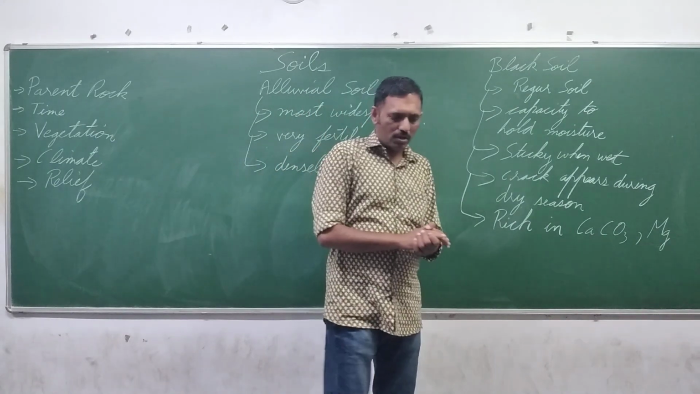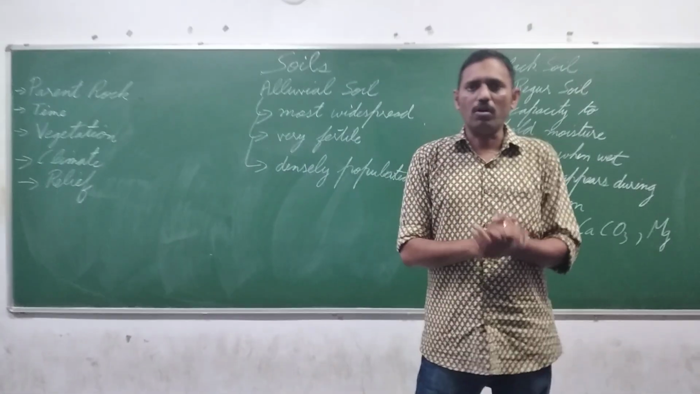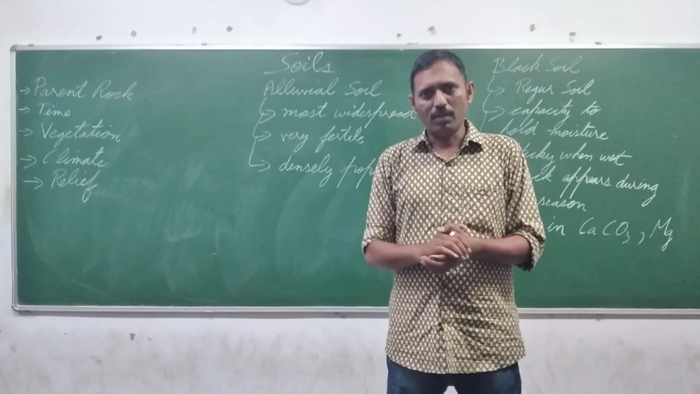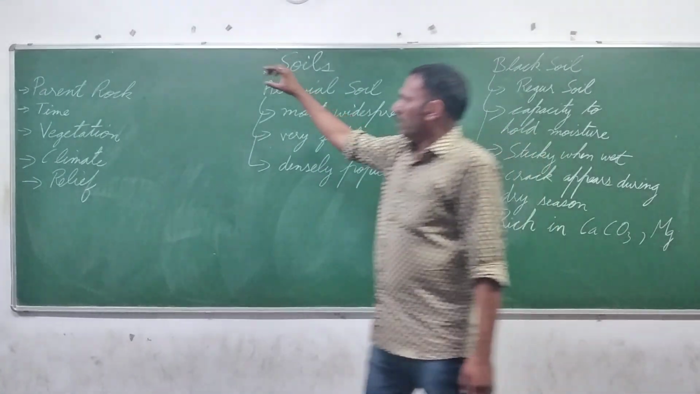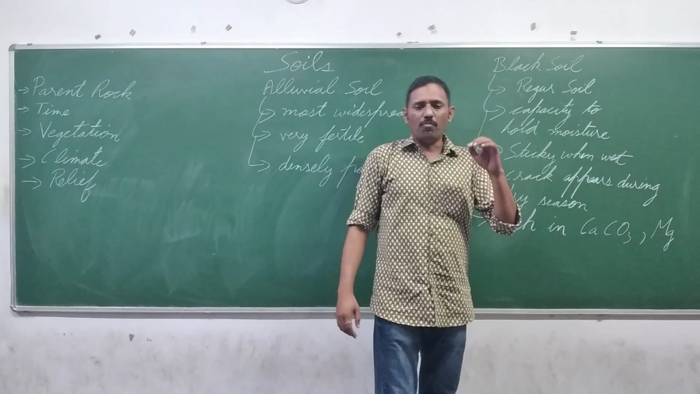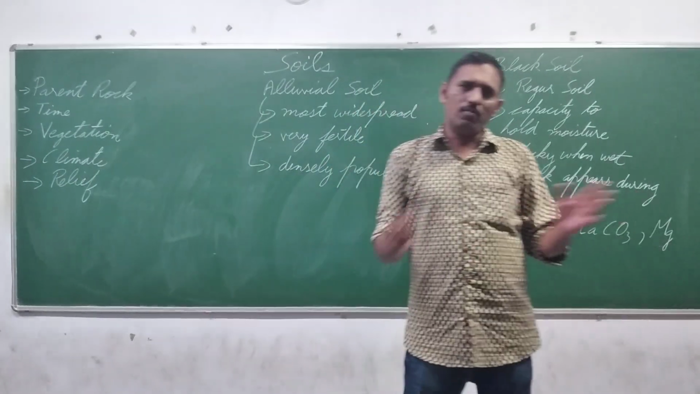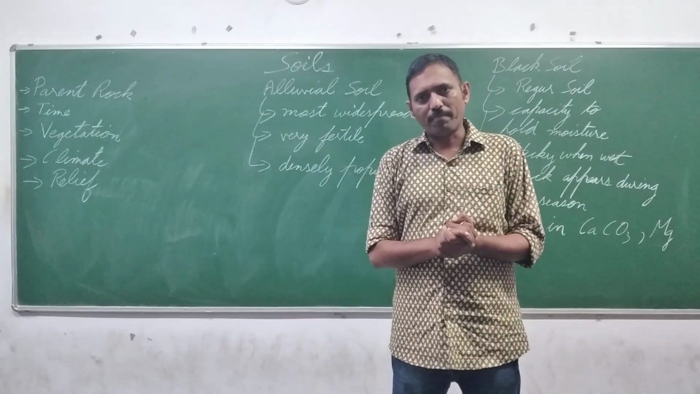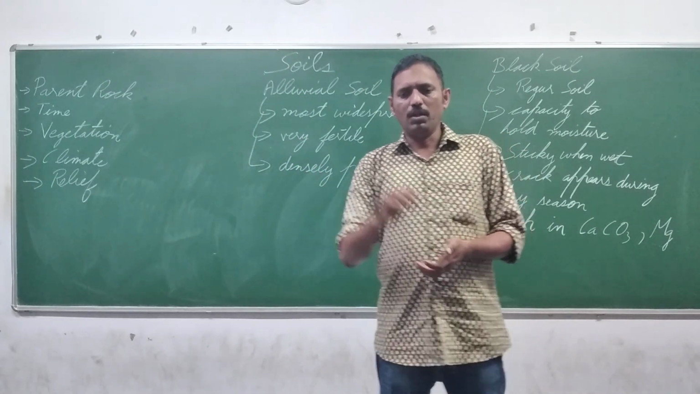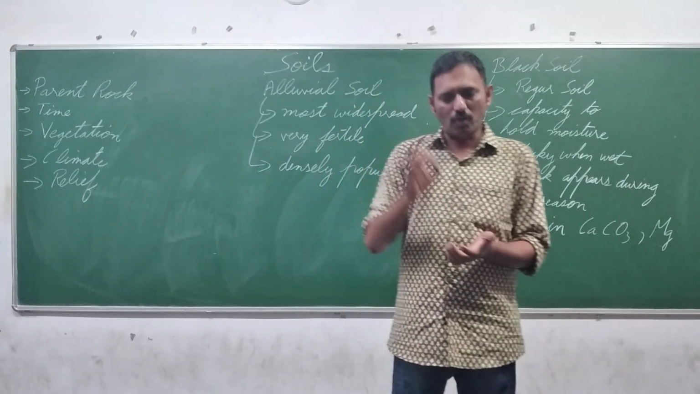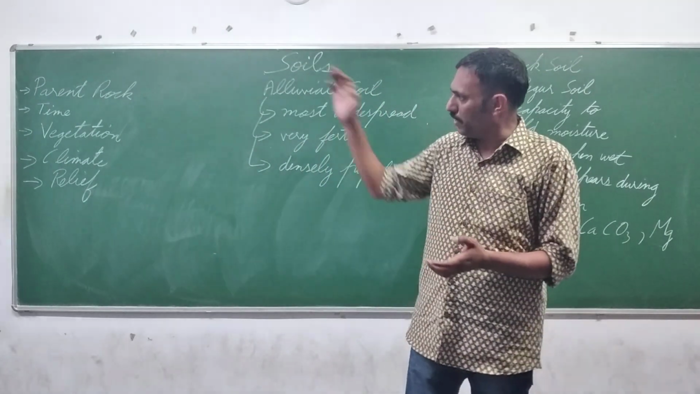First, parent rock. Parent rock is that rock which undergoes weathering. Suppose the parent rock has more iron in it, the soil will also have more iron in it. If it has more calcium, the soil will also have more calcium. So we can say the soil is affected by parent rock.